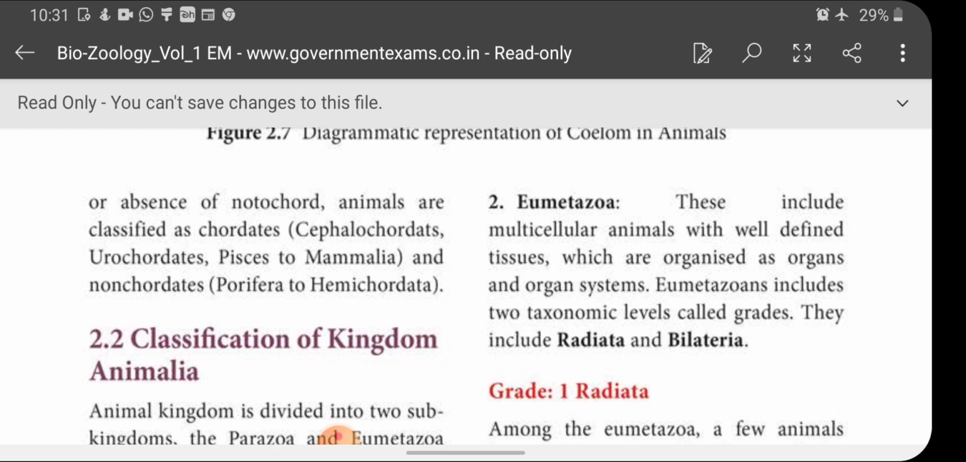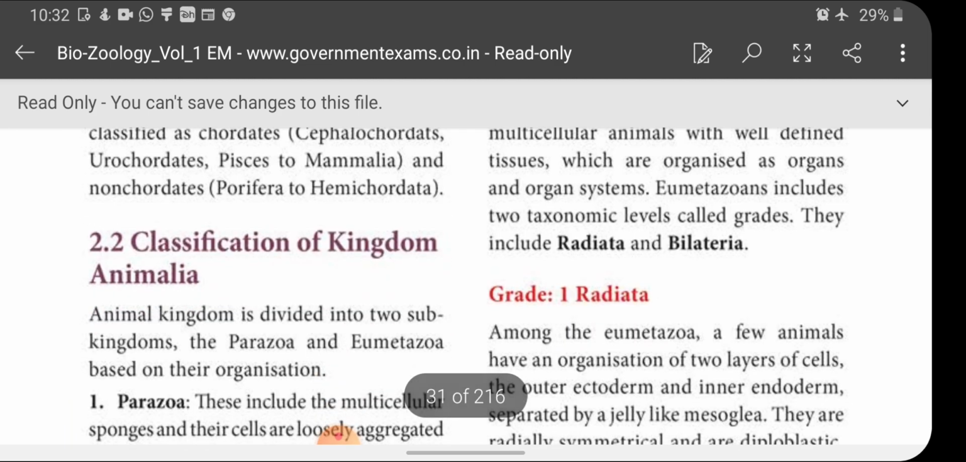Okay, what is Eumetazoa? These include multicellular animals with well-defined tissues which are organized as organs and organ systems. Eumetazoans include two taxonomic levels called grades. They include Radiata and Bilateria. Here in Eumetazoa, the multicellular animals have well-defined tissues. These tissues are organized to form organs and organ systems. The two grades are called Radiata and Bilateria.